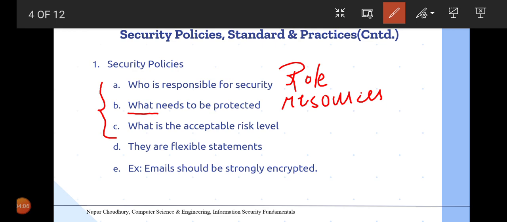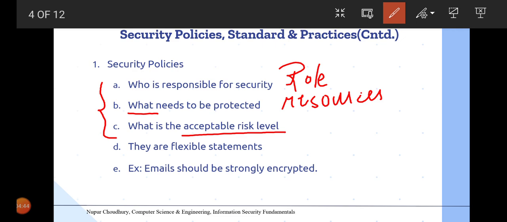The next important thing is what is the acceptable risk level. So acceptable risk level pertains to the threats or vulnerabilities and their impact on that particular business. For example, some of the vulnerabilities or some of the attacks will not be causing much harm to the enterprise or to the business. So what should be the mechanism, whether to avoid them or to identify and try to mitigate those threats, would be our process.